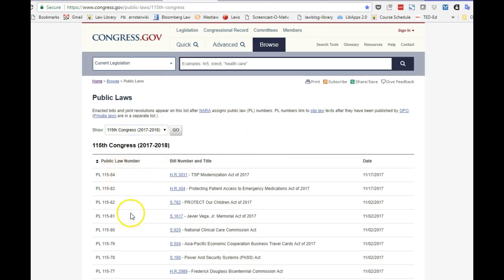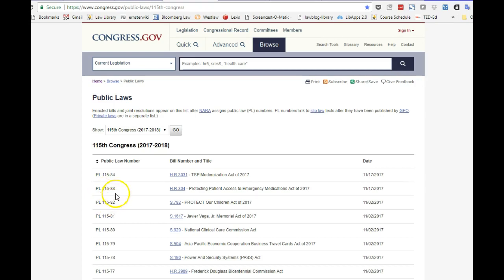So let's take a look at these particular public laws to understand how these numbers got assigned. So here we're looking at 115-84. So we now know that the first number is the Congress in which that law was enacted, the 115th Congress, which we already see started in 2017 and ends in 2018. And this particular public law 115-84 is the 84th public law that was enacted in the 115th Congress. So looking down here to public law 115-83, that's the 83rd law that was enacted in the 115th Congress.